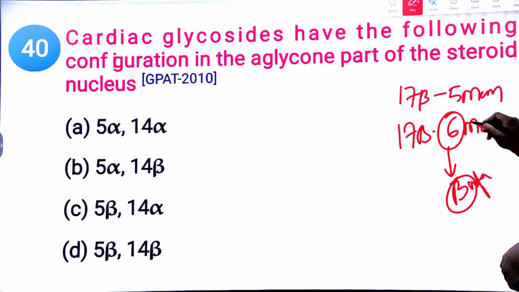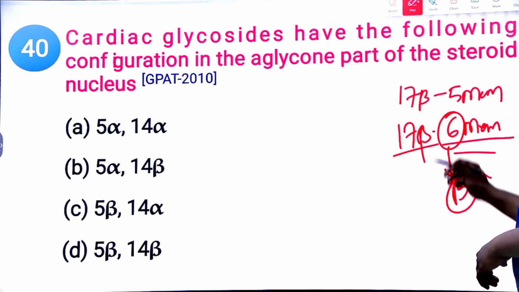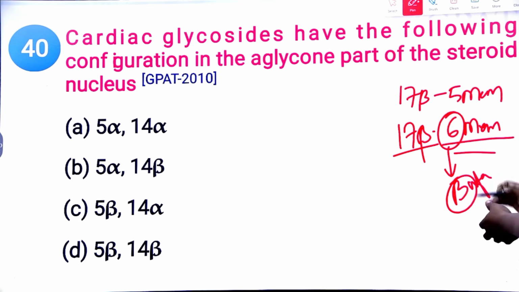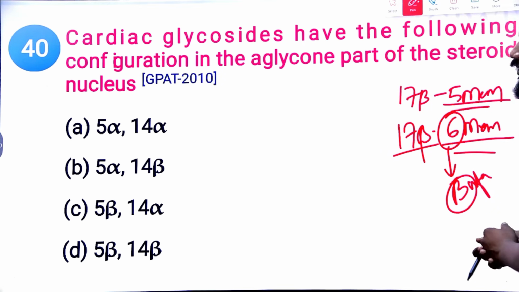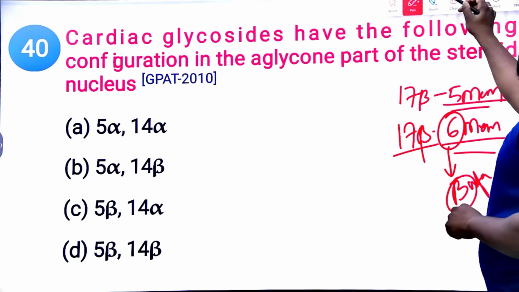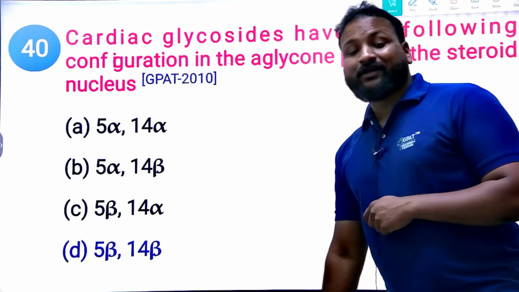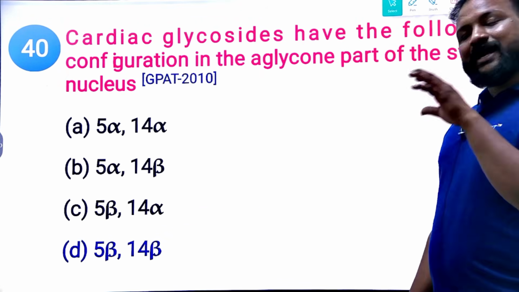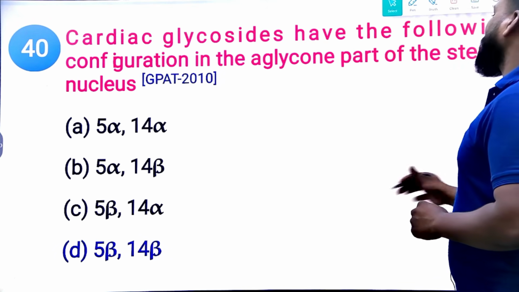Bufadienolides, B for bufadienolides, B for benzene. Benzene has a 6-member ring, and in the 17 beta position, if the 6-member ring is there, bufadienolides, and in the 17 beta position, if a 5-member ring is there, cardenolides. But they're asking the basic configuration of the glycan part of the steroidal nucleus. That is undoubtedly the 5 beta and 14 beta position. Please check the structures, and there we'll get the answer. 5 beta and 14 beta position, we are going to have the configuration.